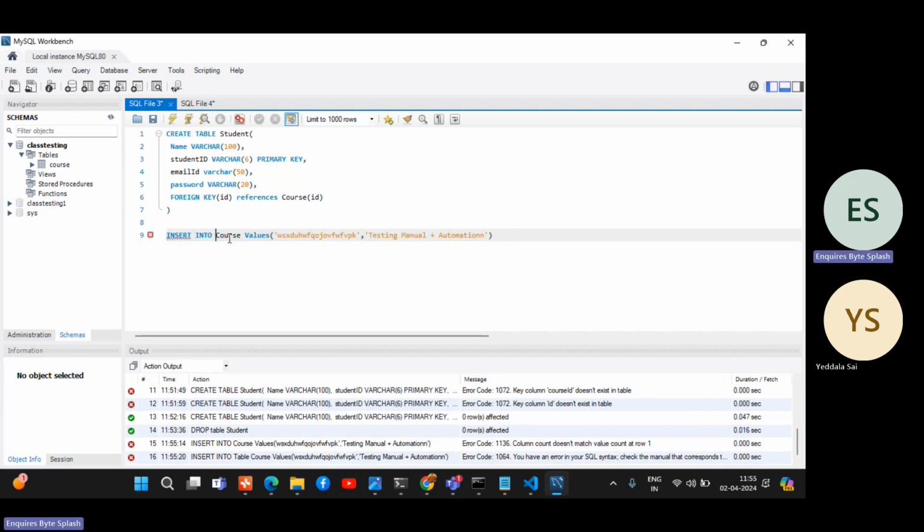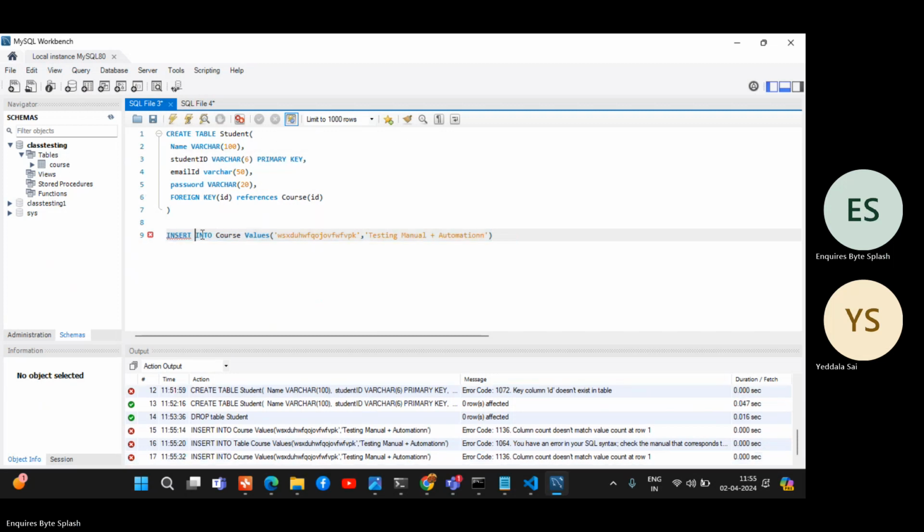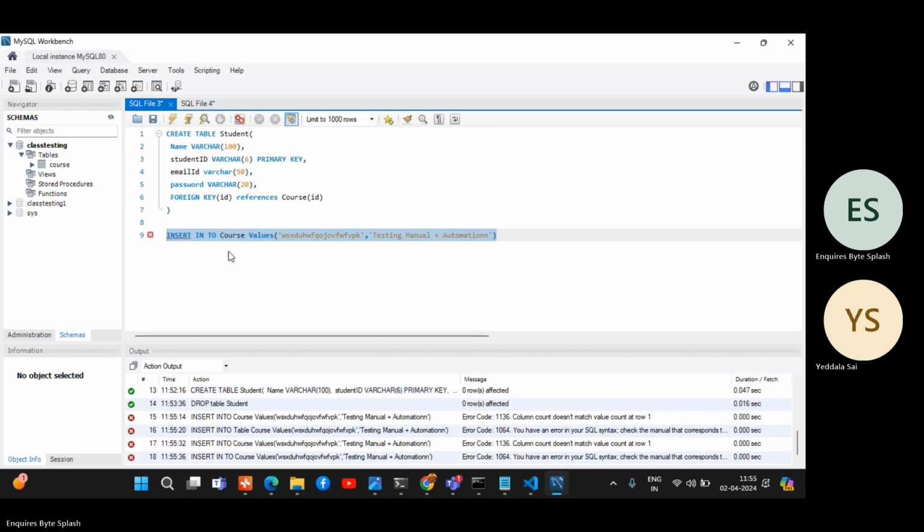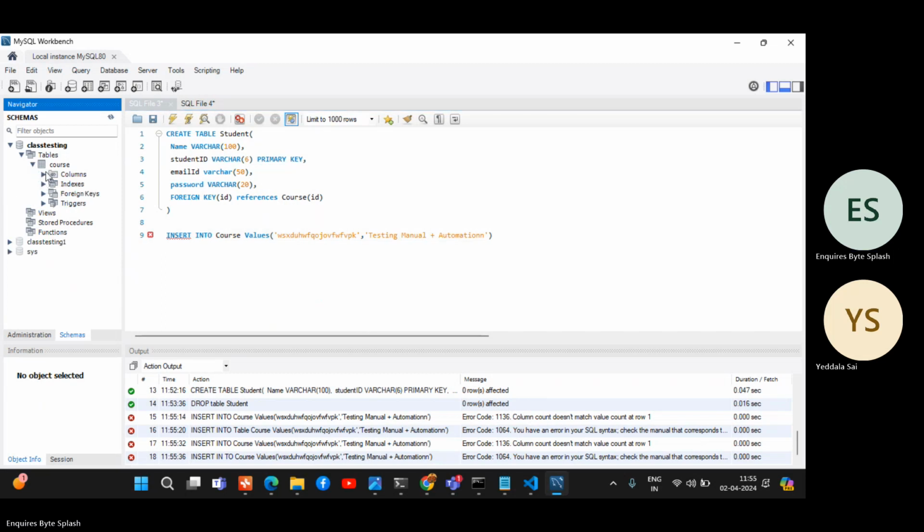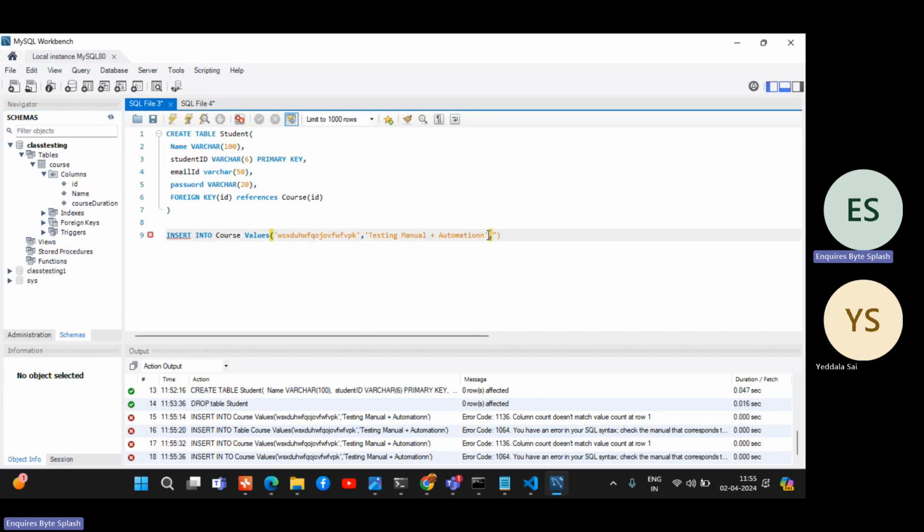Insert into course values. We added one more key, course duration. That course duration will be 3 months.